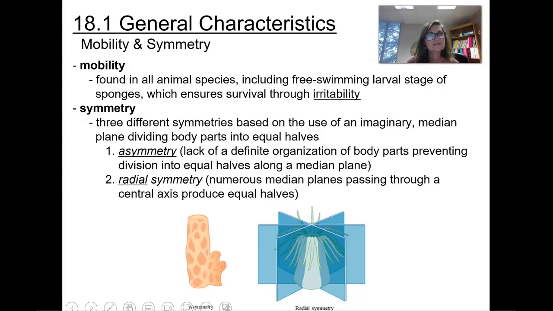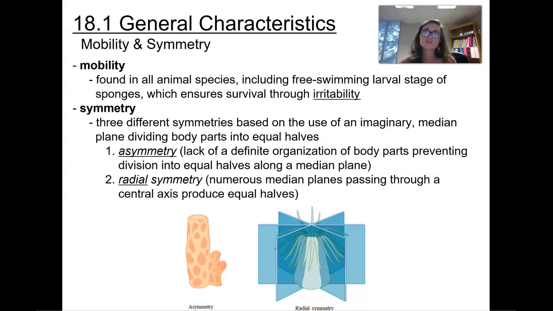Now with mobility and symmetry, mobility is going to be found in all animal species. That includes free-swimming larval stages of sponges, which will ensure survival through irritability. Now mobility is movement, so all animals at some point in their life will be able to move, even though sometimes they will settle down and then become sessile.